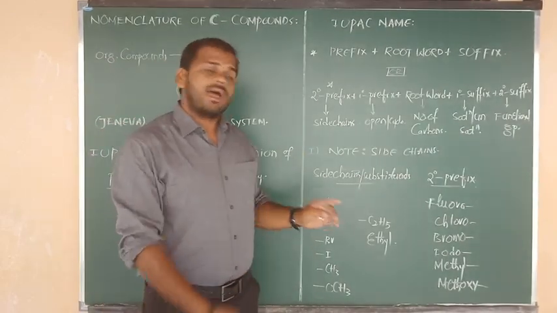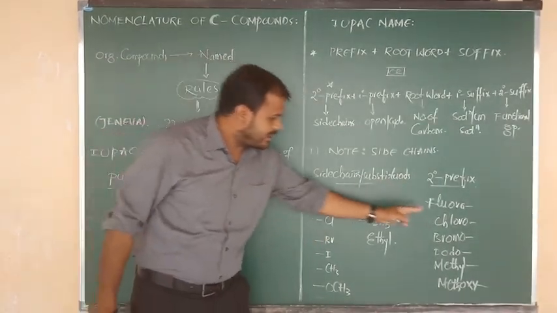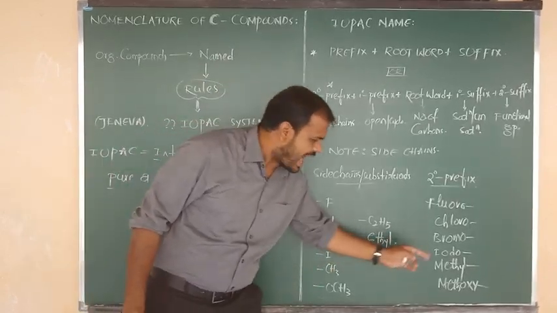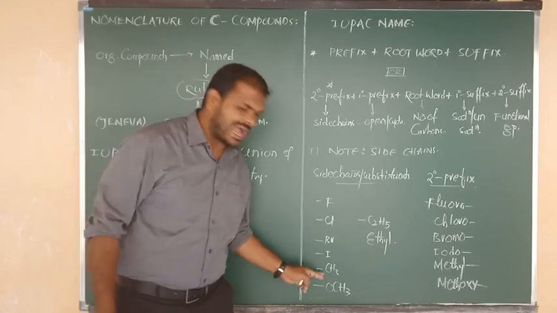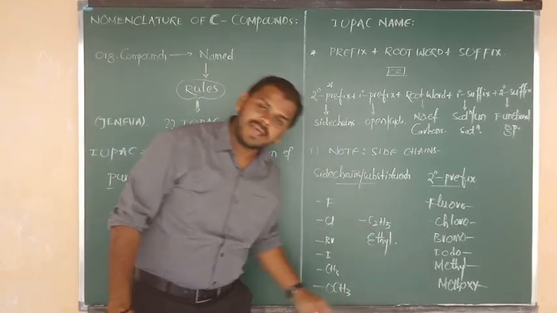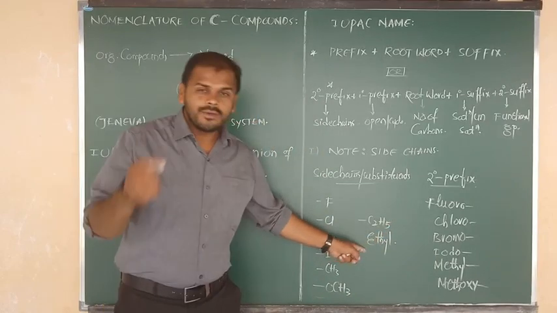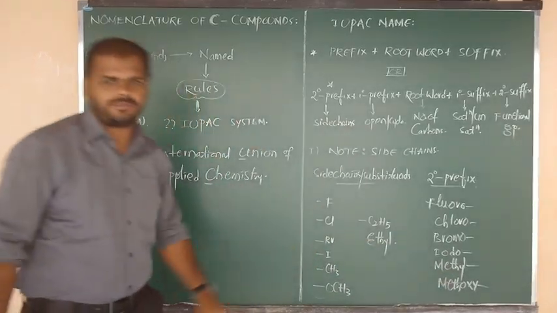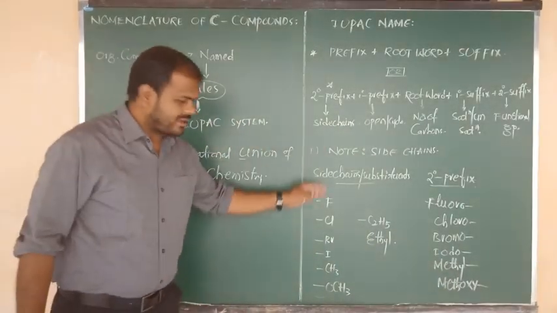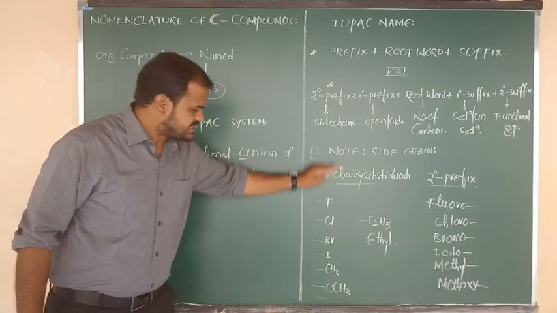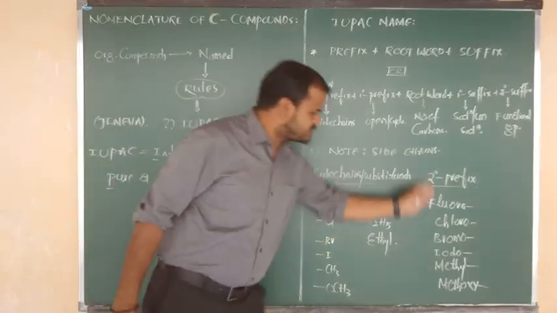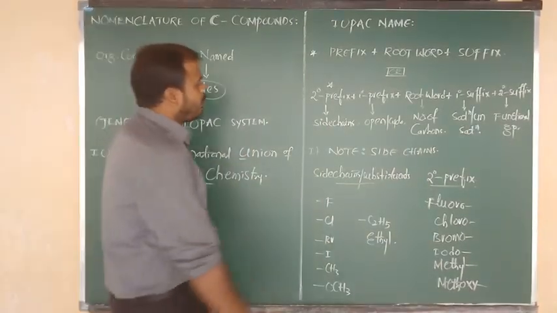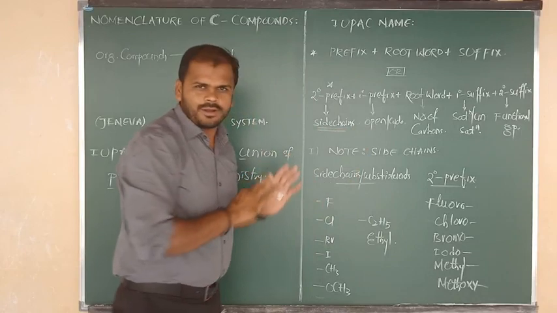So if side chain is F, fluoro; side chain is Cl, chloro; side chain is Br, we have to write bromo. If side chain is I, we have to write iodo. If side chain is CH3, we have to write methyl. If side chain is C2H5, we have to write ethyl. If side chain is OCH3, we have to say methoxy. So this is the information about the list of side chains or substituents and the respective prefix names. Okay, all of you beta? Good. Now, information about the side chains I have covered.